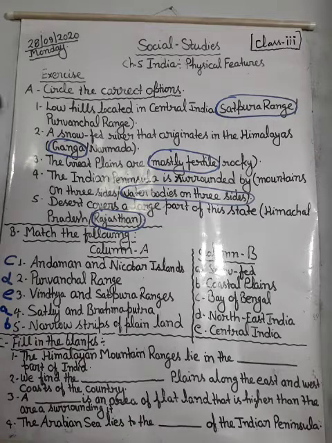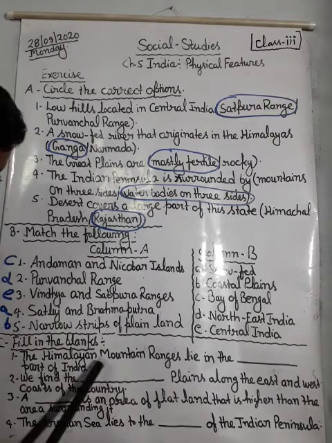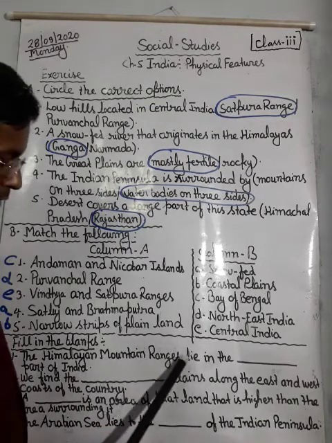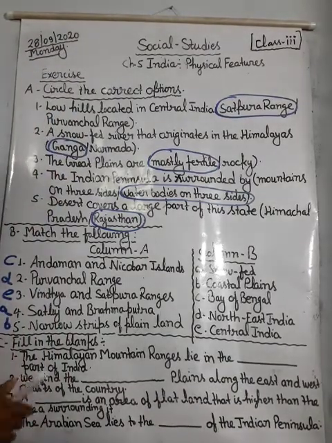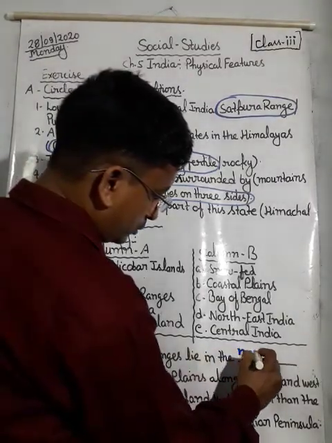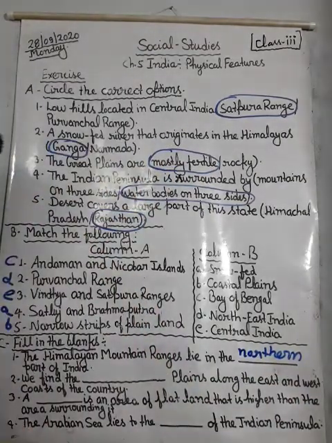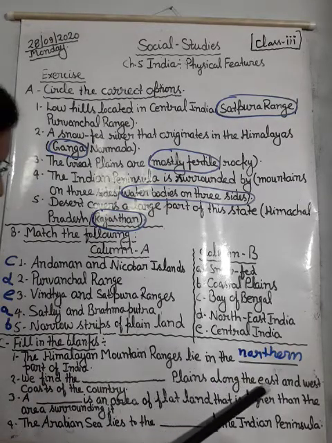Next is fill in the blanks. In this question you have to fill in the correct word. The Himalayan mountain ranges lie in the dash. What will be the correct answer? Northern part of India.